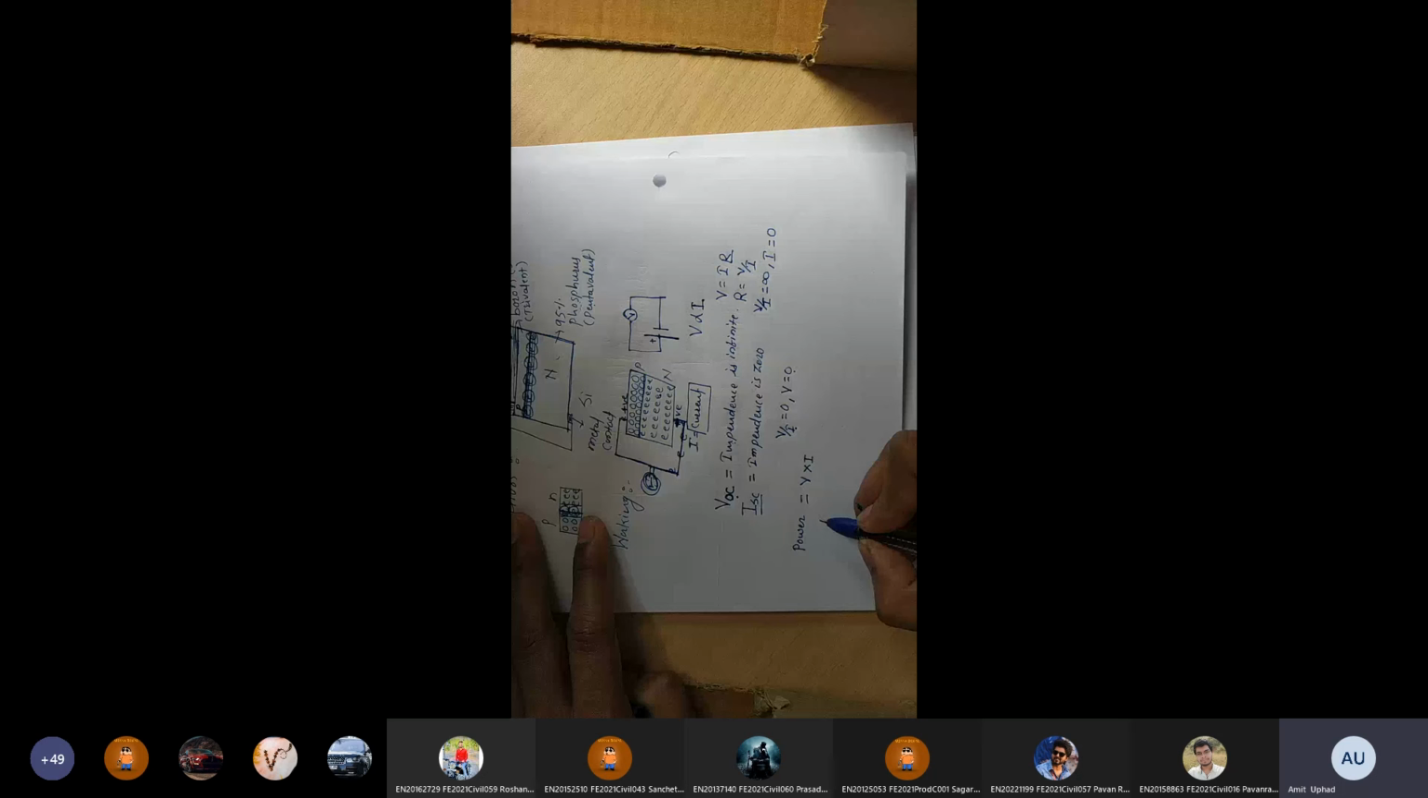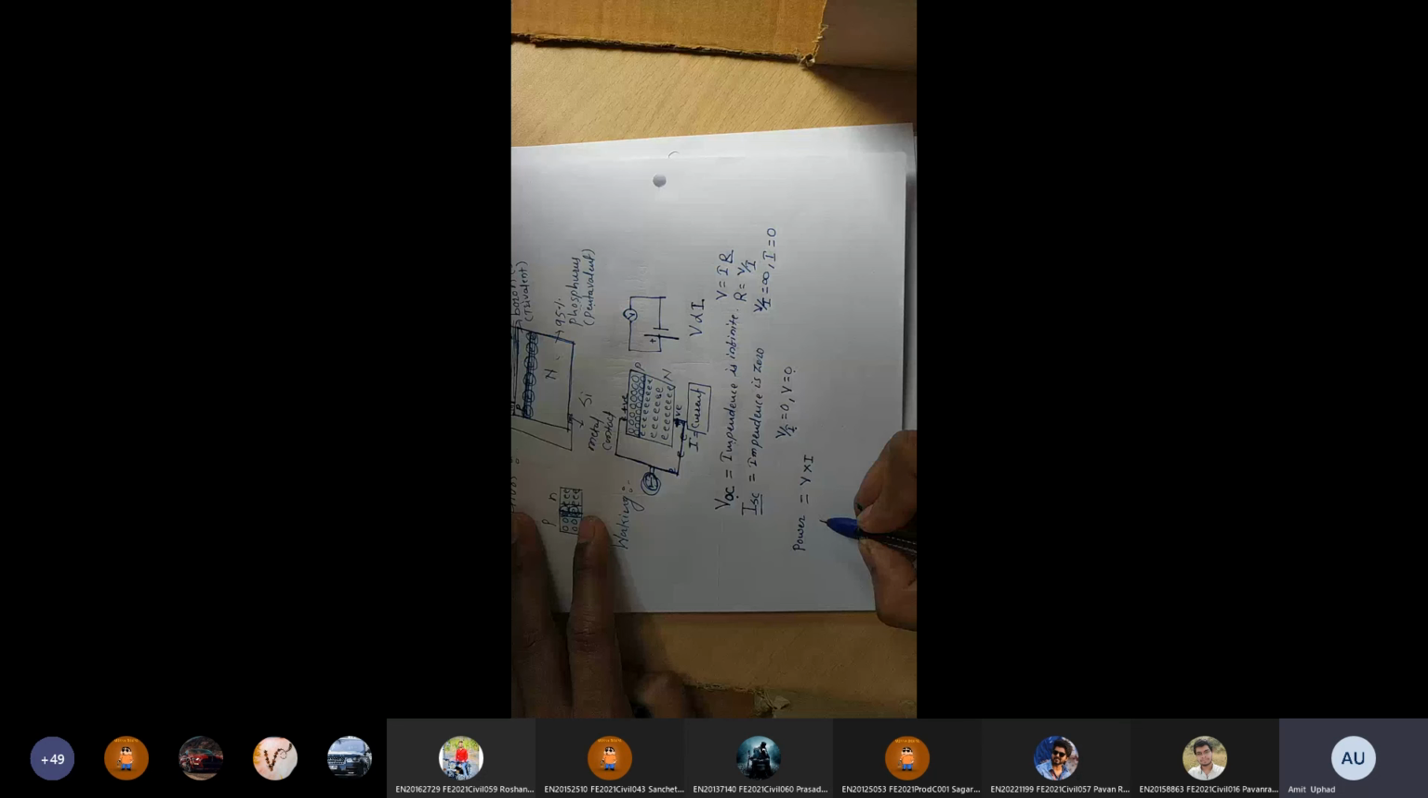Right? What is meant by VOC? Impedance is infinite. And ISC means resistance is zero. In one condition, there is the existence of only voltage because current becomes zero. And in the other condition, only current exists, and voltage becomes zero. When you take this ideal condition for the solar cell, that power is known as ideal power. But actually, this does not happen.